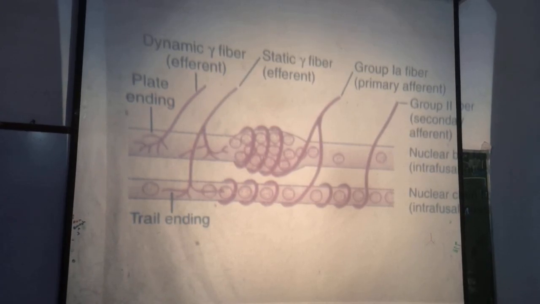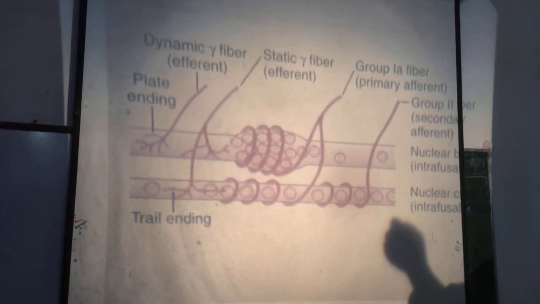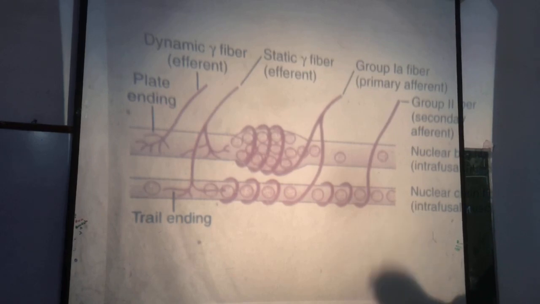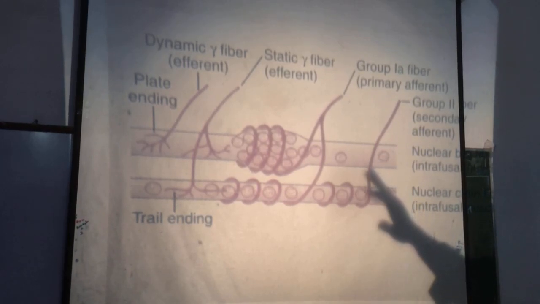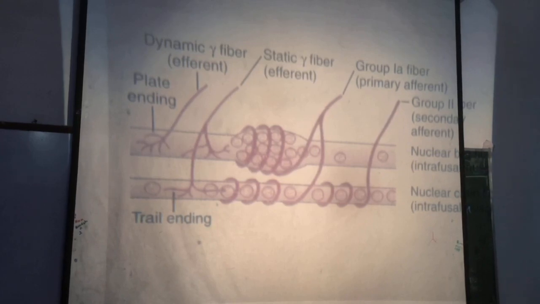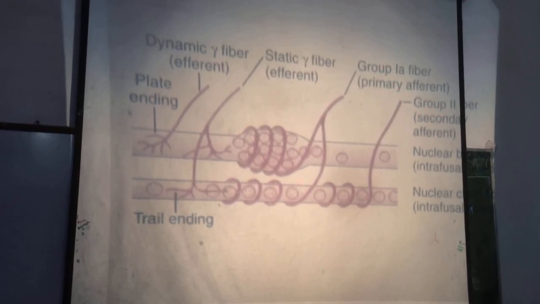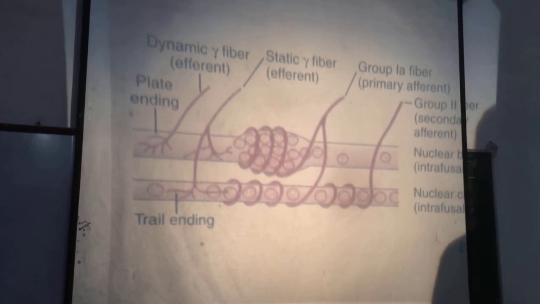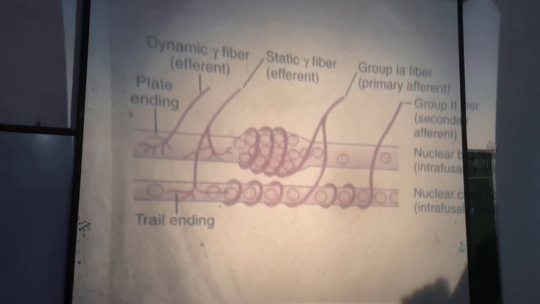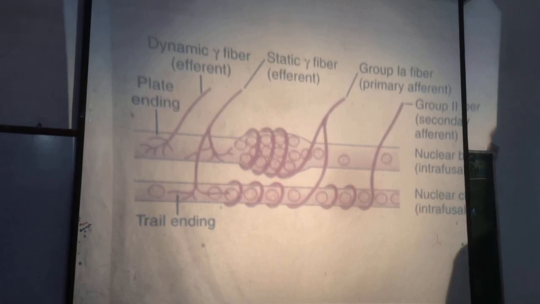And when muscle spindles are excited, nerve impulses are transmitted along group 1A and group 2 fibers to the spinal cord. Right? So when muscle spindles are excited, impulses are conducted along group 1A and group 2 fibers to the spinal cord. So one way to excite muscle spindle is stretching of the muscle or increased length of the muscle.